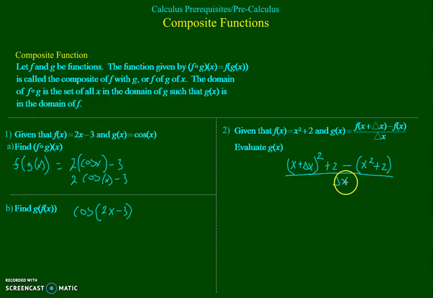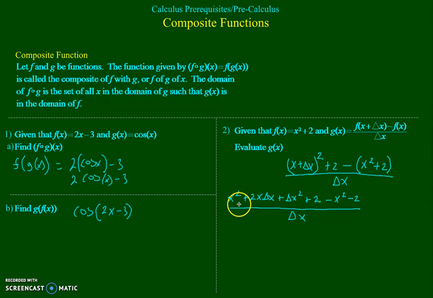Now, to evaluate this, I'm going to have to simplify, so I'm going to have to expand this binomial. So that gives me x squared, plus 2x delta x, plus delta x squared, plus 2, distribute the negative 1, minus x squared minus 2. And that's all over delta x.